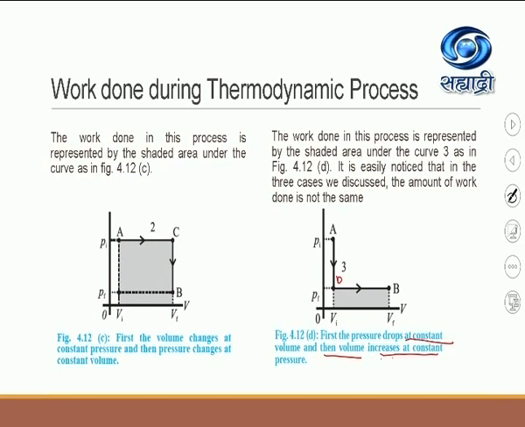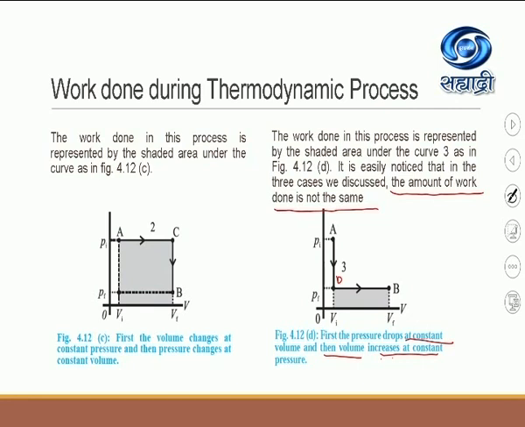It is easily noticed that in all these 3 cases, as we have discussed earlier, the amount of work done is not the same. Therefore, you have to draw these 3 diagrams at the time of the exam, and you can prove that when a thermodynamic system changes its state, the work done depends on the path taken by the system.